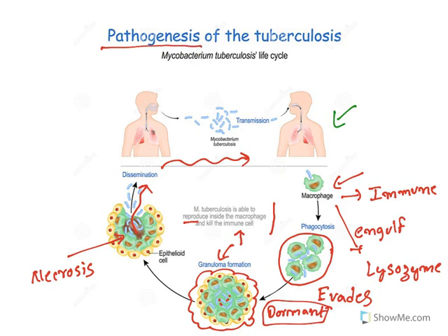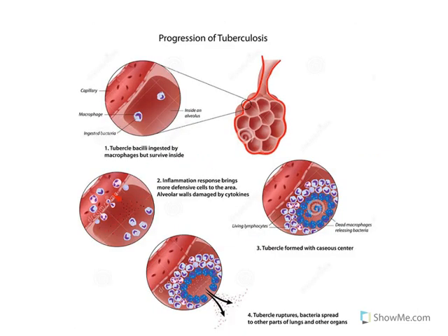The important thing is, even though macrophages try to control it, in certain conditions, the TB organism will multiply and kill the macrophages, causing necrosis and then spreading the infection. Now, this is a detailed diagram. See, these are known as alveoli, which are present in our lungs. Inside the alveoli, you have blood vessels, and macrophages will surround this TB organism. Serious tubercle bacilli are ingested by macrophages but survive inside. Even though the macrophage phagocytoses this microorganism, it survives inside.